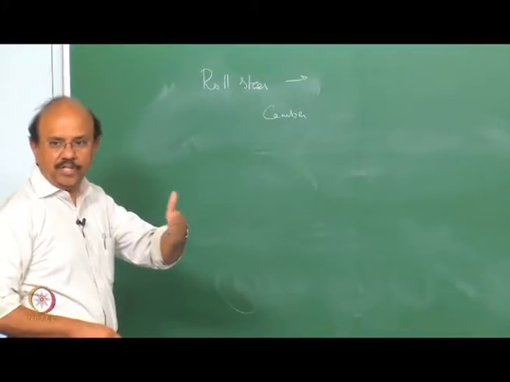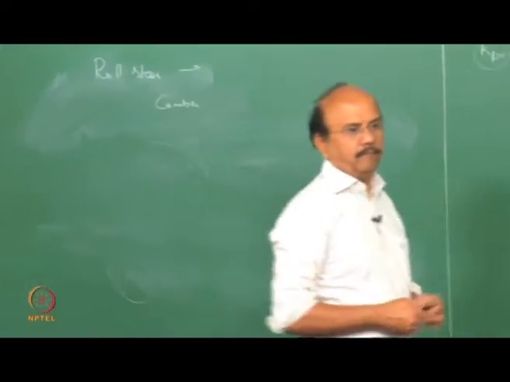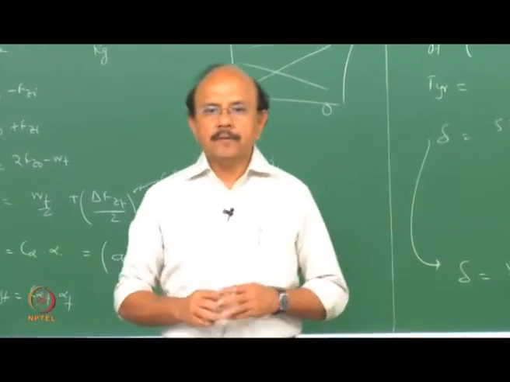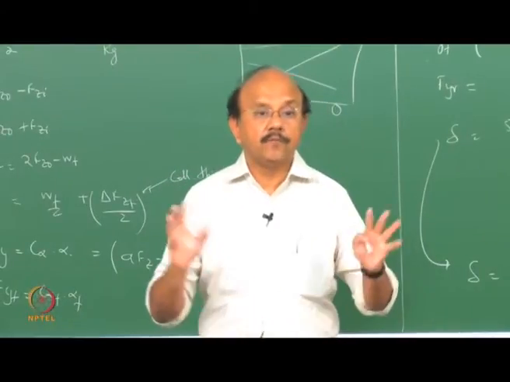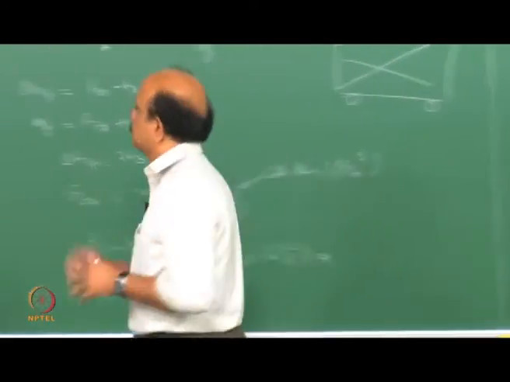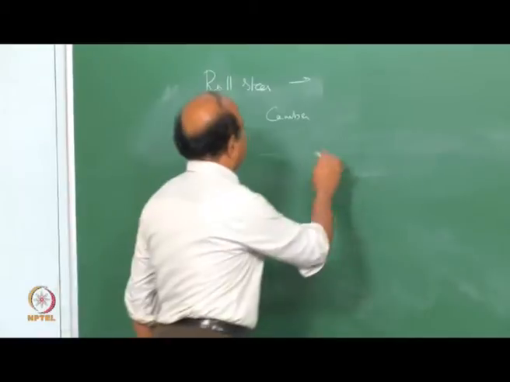In other words, there's a change in toe. Now, how much does it change? Very, very important. Let's understand this clearly.